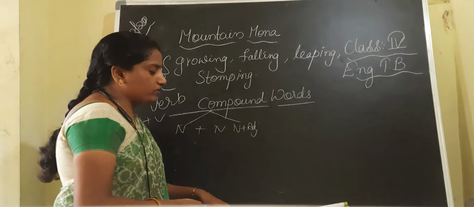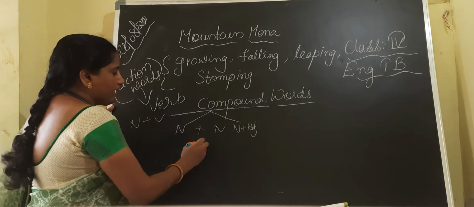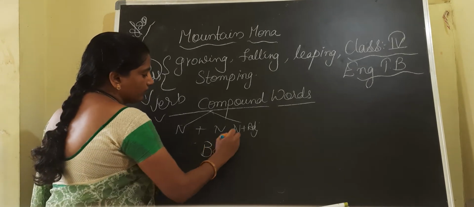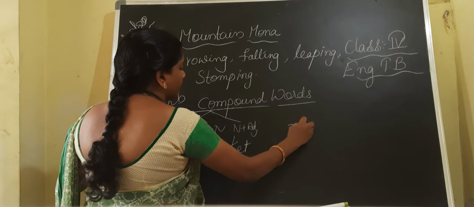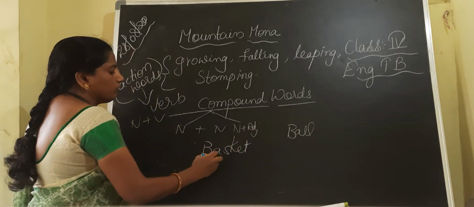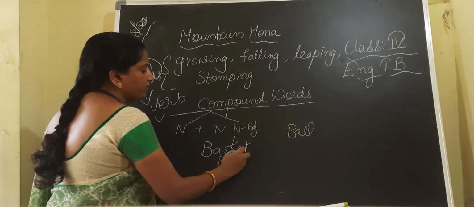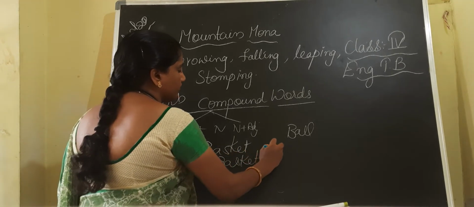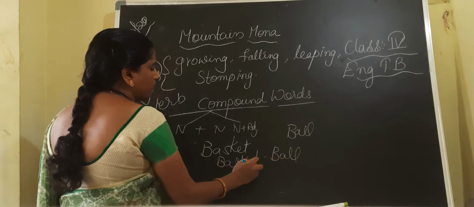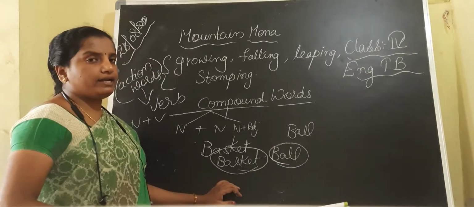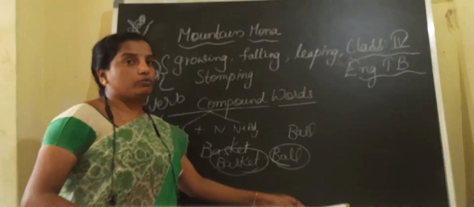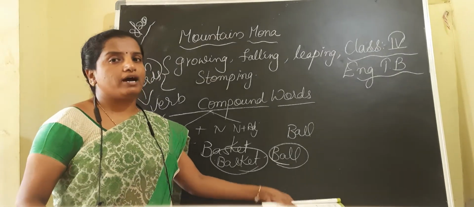Suppose basket and ball. If we combine basket and ball, what is our compound word? Basketball. Here two nouns, basket is a noun, ball is a noun. When we combine two nouns, we get another noun, the name of the sport, basketball.